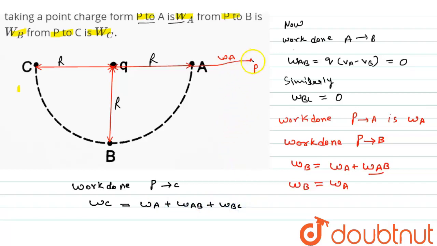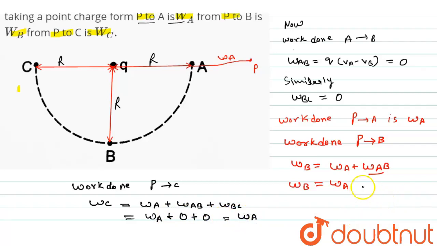That means the charge is coming from P to A, then we are moving this charge from A to B. After that, this charge is going from B to C. So the work done in bringing a charge from P to C will be equal to WA plus WAB plus WBC. Here WAB is 0, and WBC is also equal to 0. So it will be equal to WA.